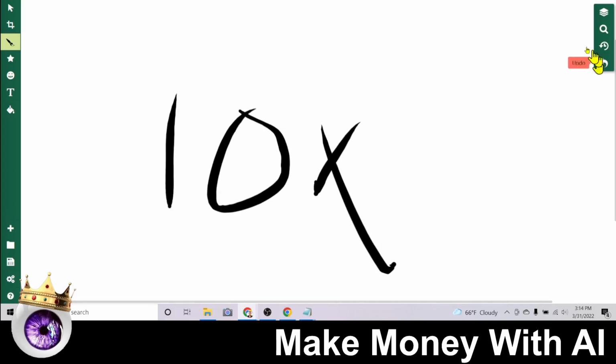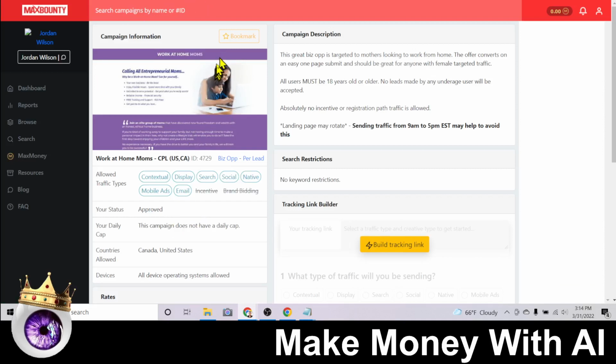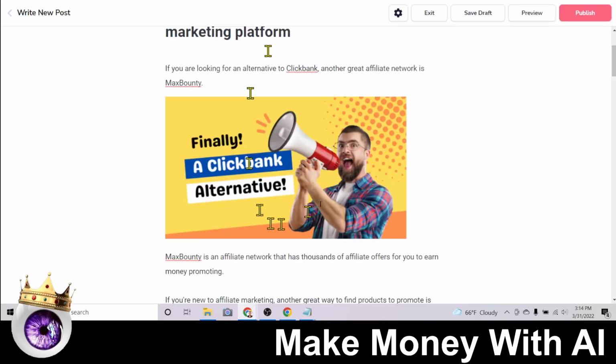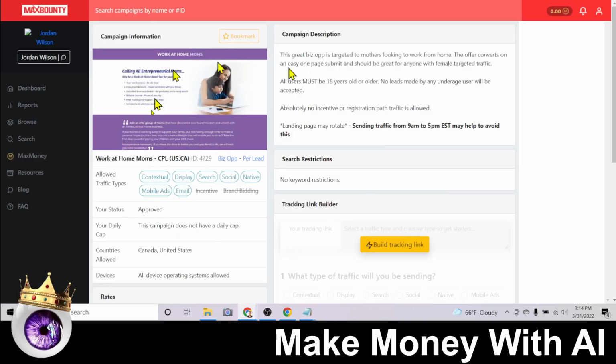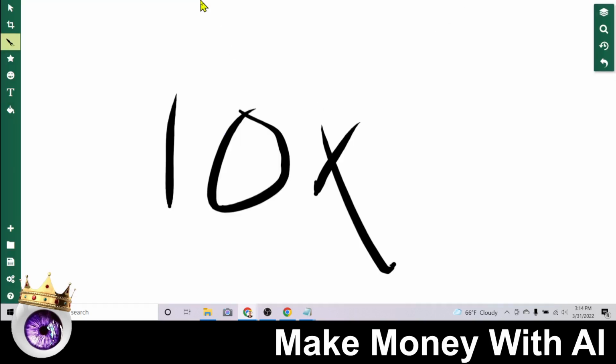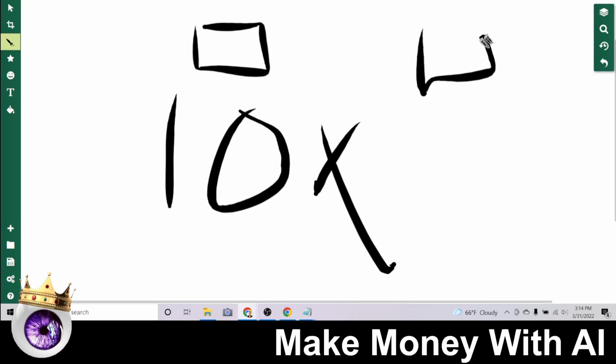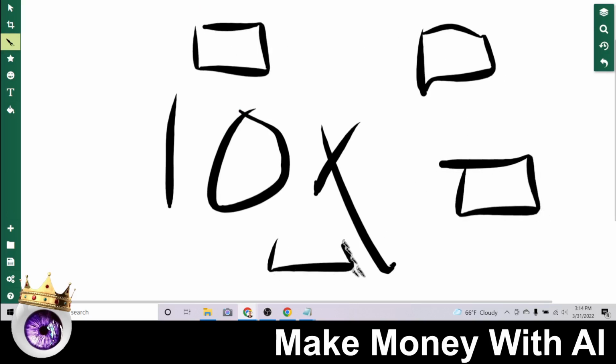Now, what this is going to do is 10x my effort on what I'm doing, because I get paid a commission for each person. If someone signs up for this Max Bounty site through my affiliate link, which I just pasted into this image, then they start earning commissions for every single product that they promote from this platform. And every time they make a sale and earn commission, I also earn commission. So you can imagine if 100 people start signing up for this and 100 people start creating 100 pages promoting these offers, getting hundreds or thousands of clicks to them, you can imagine how nice it will be to get a chunk of that income. But we are not done here.